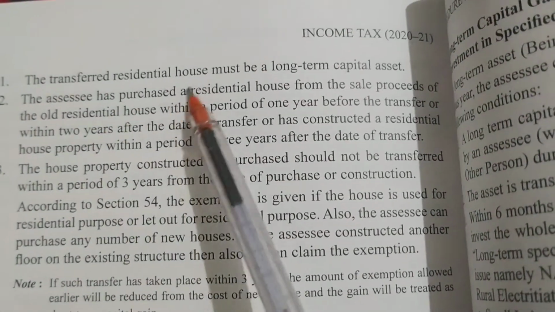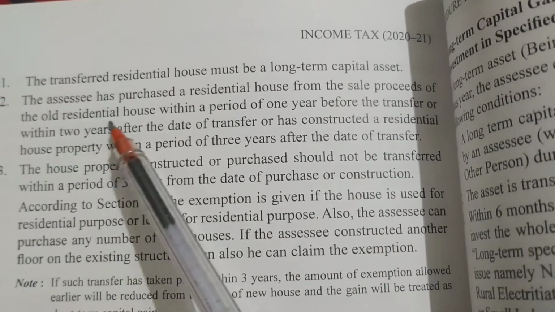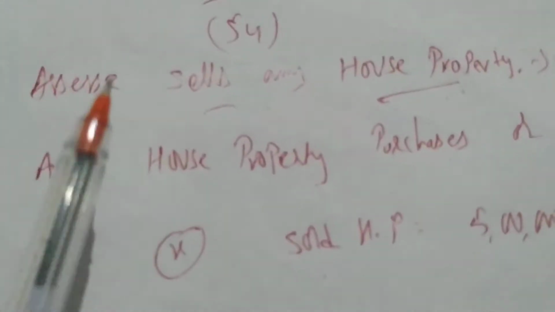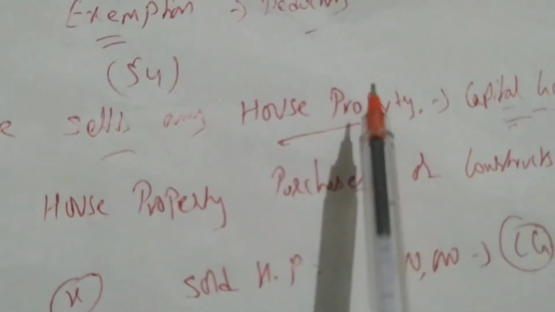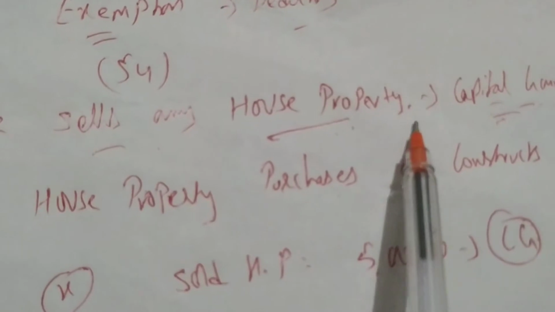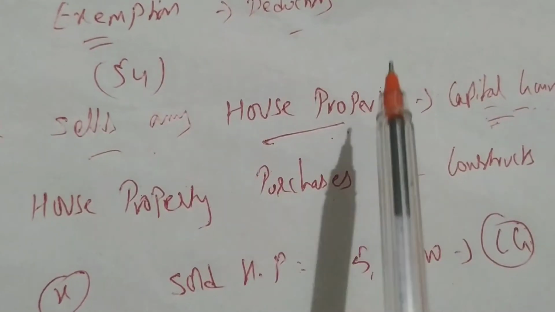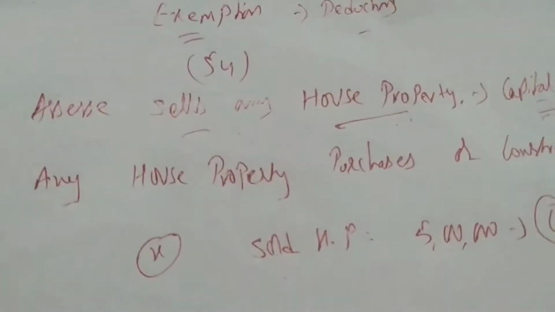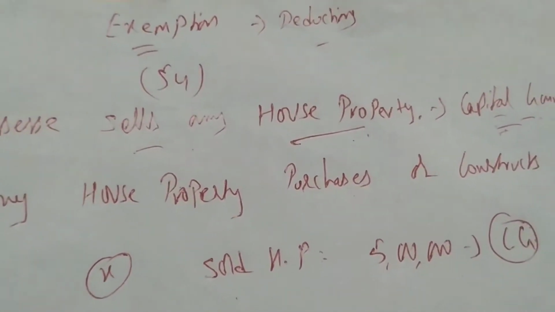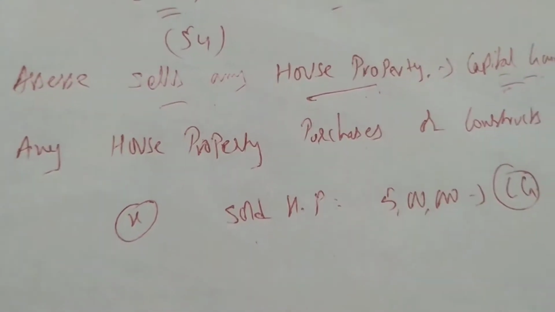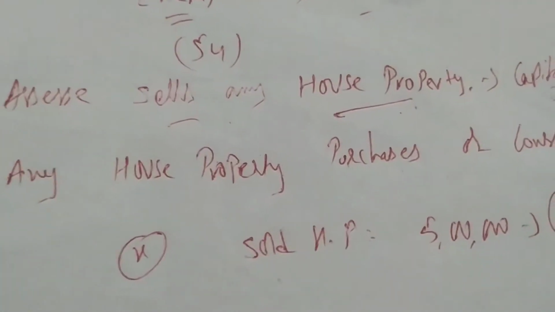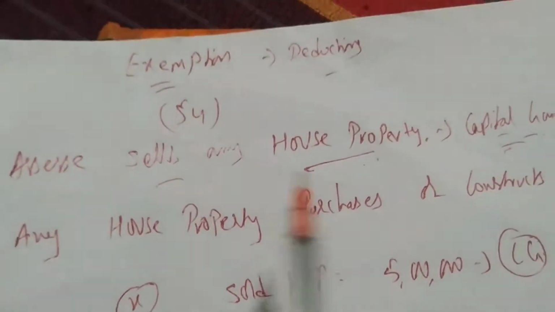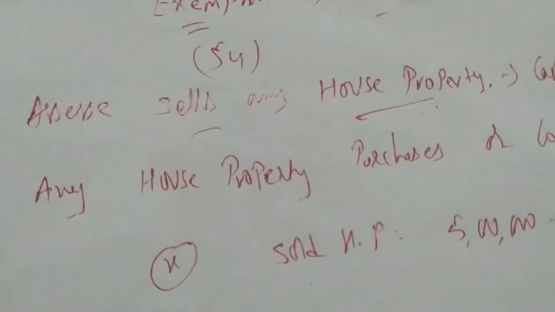The assessee has to purchase a residential house from the sale proceeds of the old house property. He sells the property, and after selling, within 1 year he has to purchase one more property, or he has to construct the house property within 2 years. That is not important, so I am not explaining it. So section 54 says the assessee should sell a house property and purchase a house property from the capital gains. Let us do one problem.